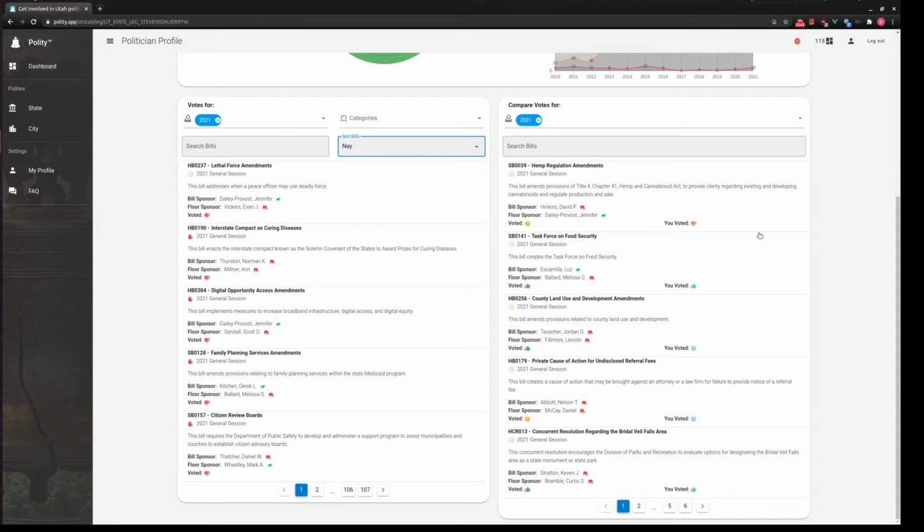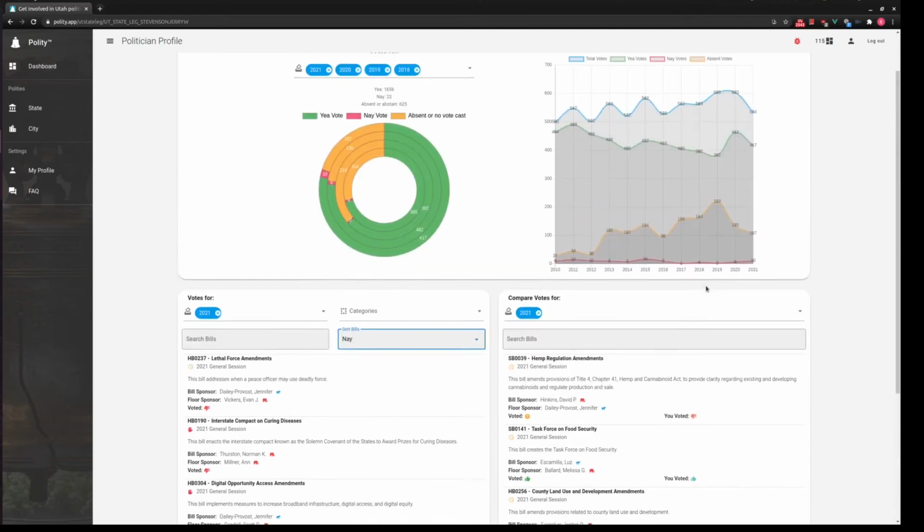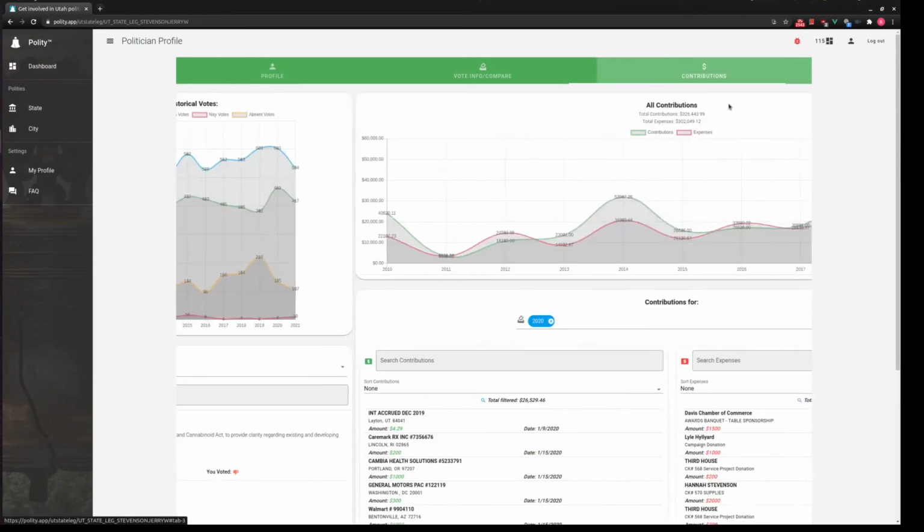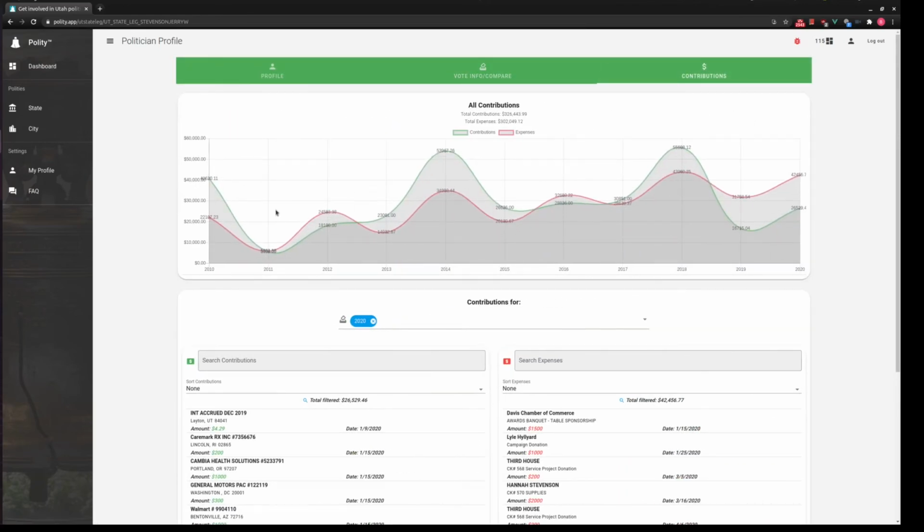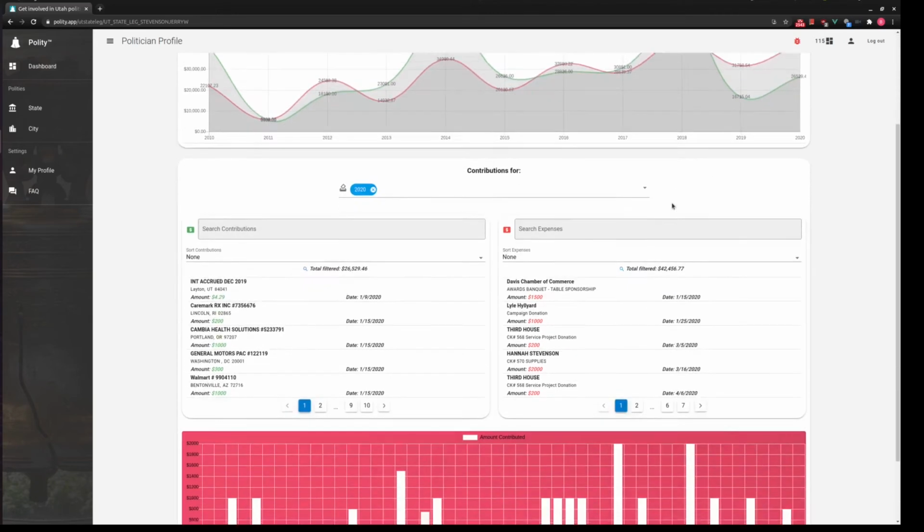So any bill that I have not provided feedback on will not show up here. But I can see how maybe he and I voted on any specific bill. So going up, I can look at his political contributions. This right here, the green line, is his contributions for each year. The red line is his expenditures.